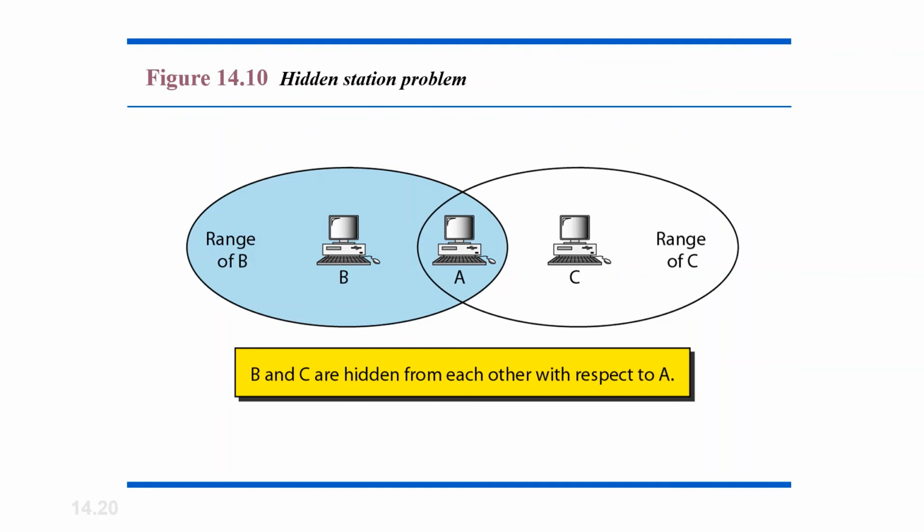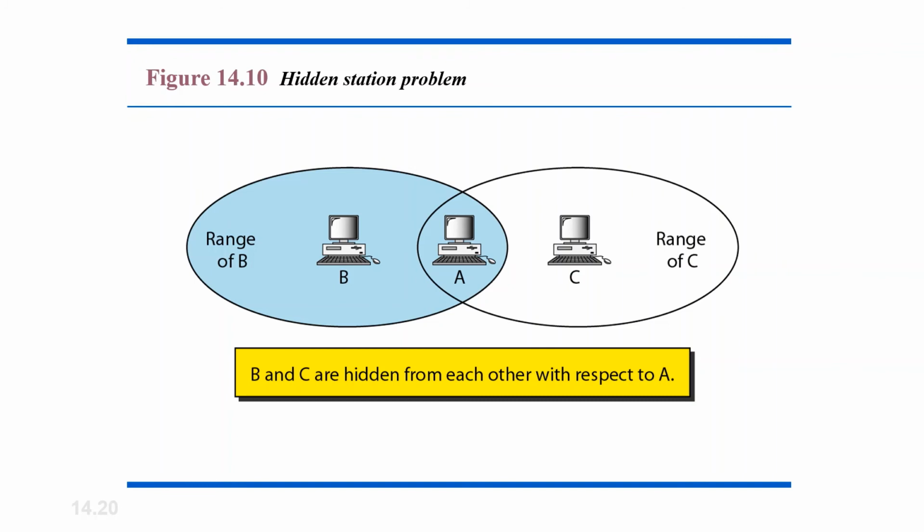In the middle of the transmission, station C also has data to send to station A. However, station C is out of B's range and the transmission from station B cannot reach station C. Therefore, station C thinks that the medium is free and it starts sending data to station A, which results in a collision at station A because station A is simultaneously trying to receive data from B as well as C. In this case, we say that stations B and C are hidden from each other with respect to station A. Hidden stations can reduce the capacity of the network because of the possibility of collision.